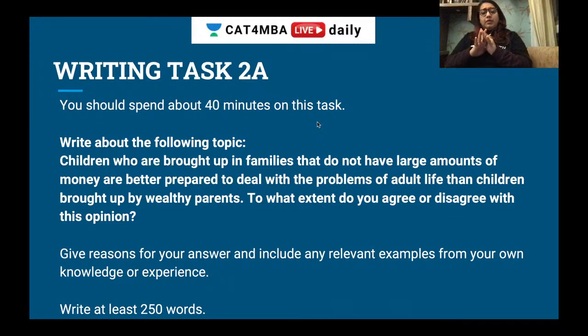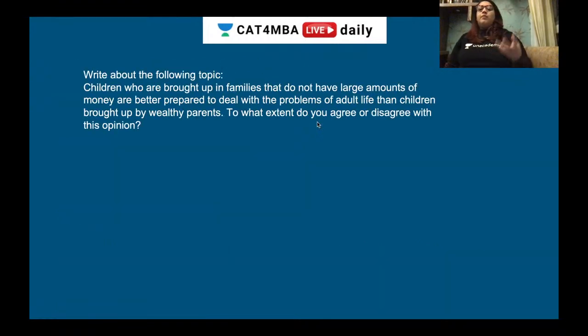What do you need to write about here? What is the topic? Children who are brought up in families that do not have large amounts of money are better prepared to deal with problems of adult life than children brought up by wealthy parents. To what extent do you agree or disagree? Give reasons for your answer and include any relevant examples from your knowledge or experience. So this is the topic here. You need to write at least 250 words.